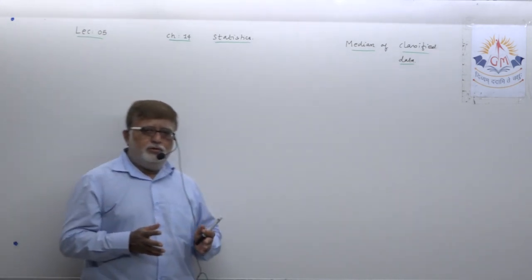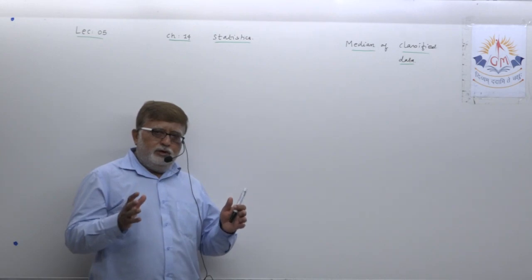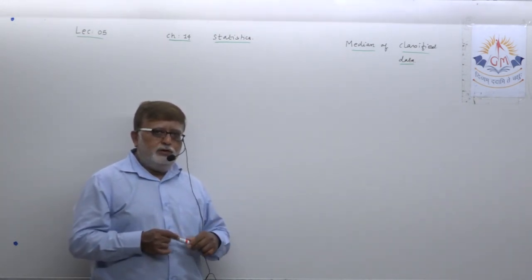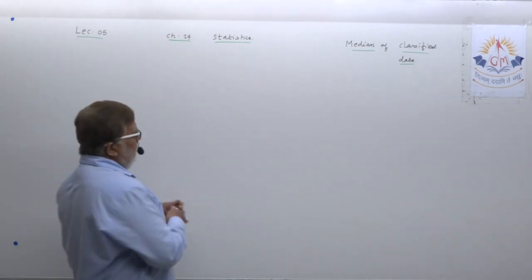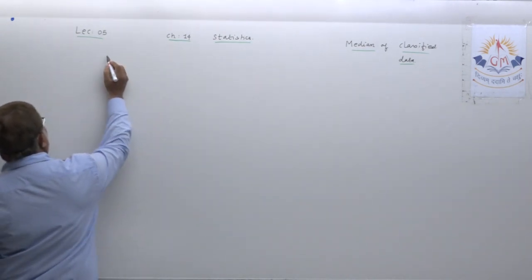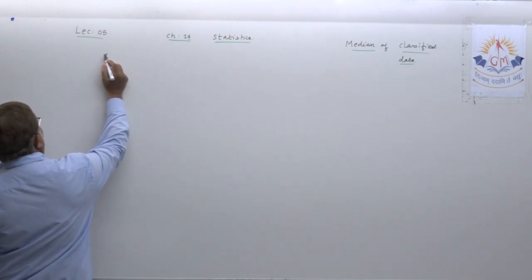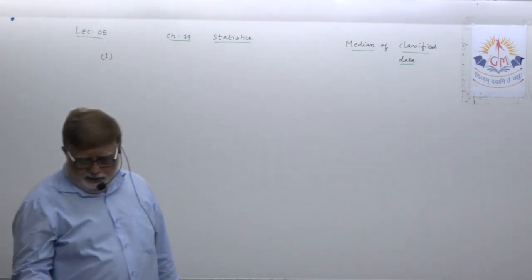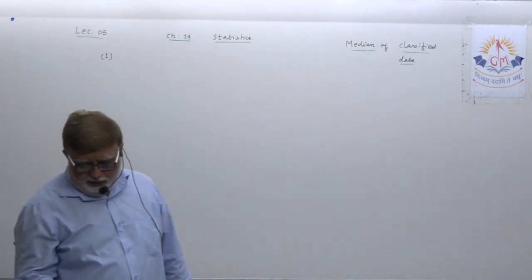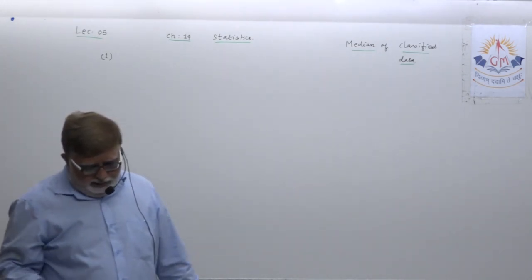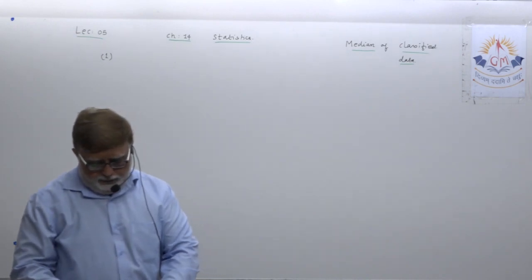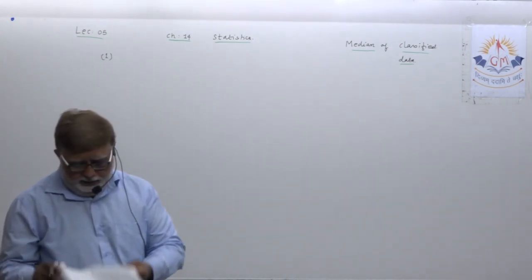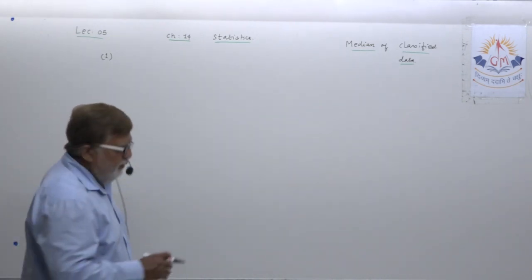So similar type of two examples we will target. First example today, median of classified data. Let me take first one simple example.